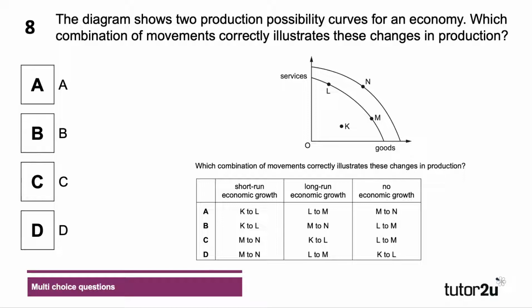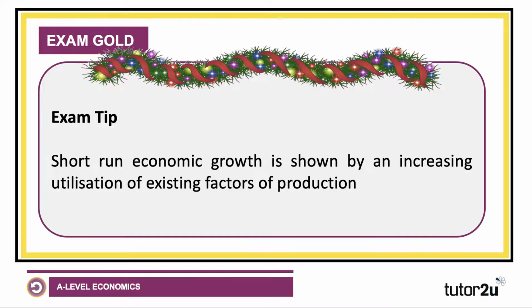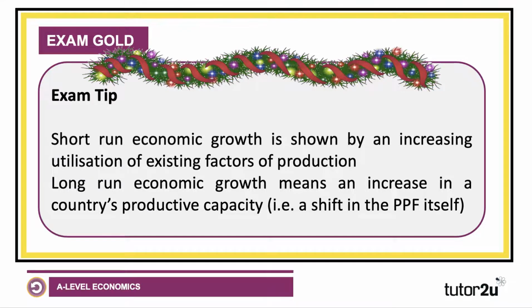L to M, you're moving down a production possibility curve. That's not economic growth, you're just shifting resources away from services towards goods. So the correct answer here is B. Short-run growth is shown by an increasing utilization of existing factors of production, whereas long-run growth means an increase in the country's productive capacity. In other words, a shift in the PPF itself.